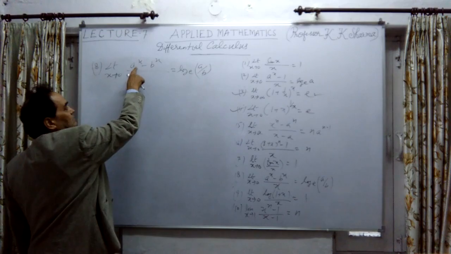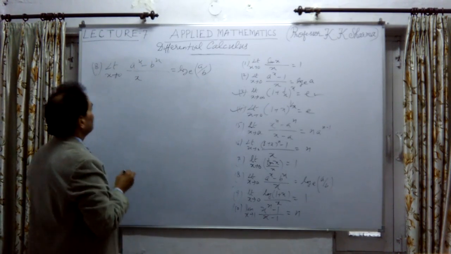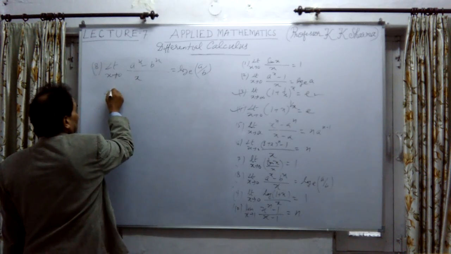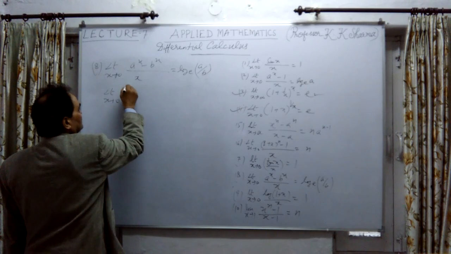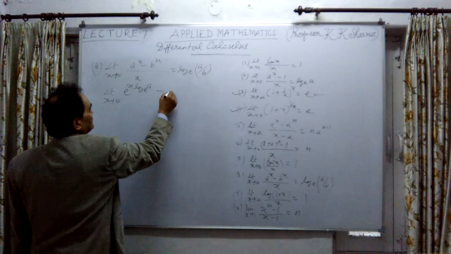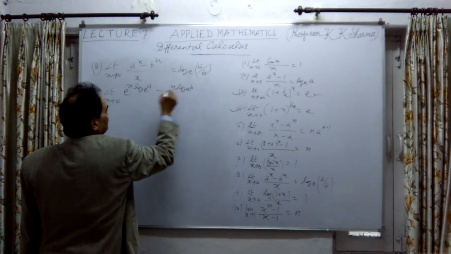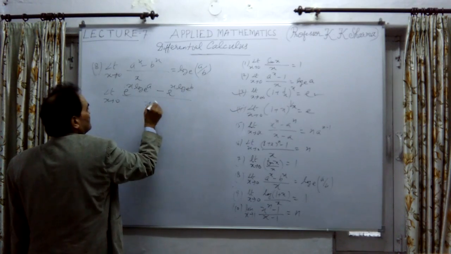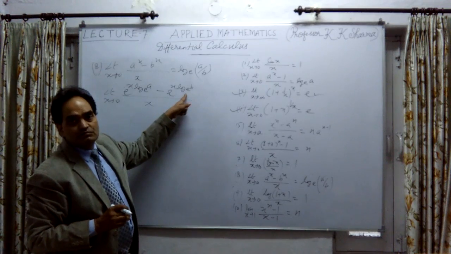Again, express a raised to the power x and b raised to the power x in exponential form. So limit x tends to 0, this is e raised to the power x log a to the base e minus e raised to the power x log b to the base e divided by x. So I have expressed these in exponential form.